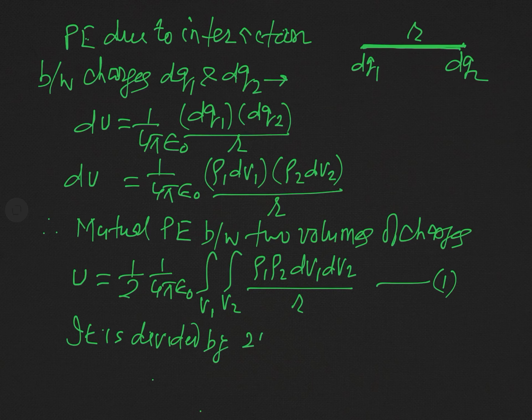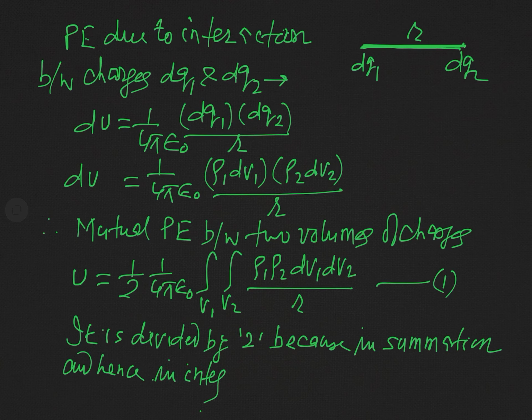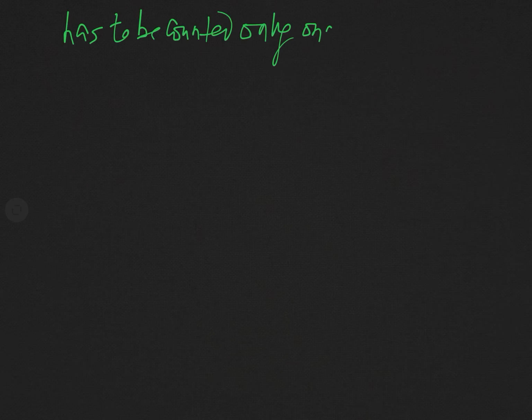It is divided by 2 because in summation, and hence in integration as well, each pair has to be counted only once, and so we divide the result by 2.